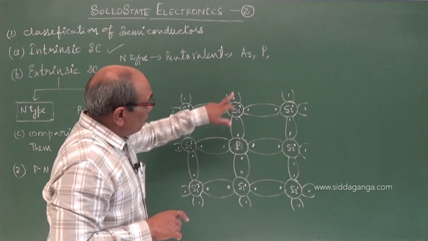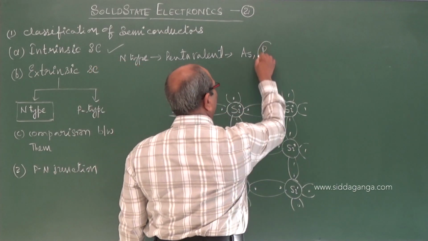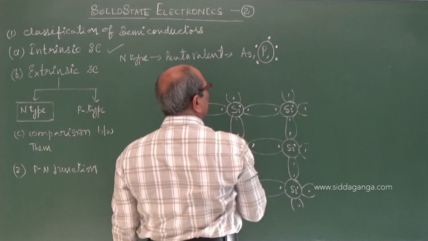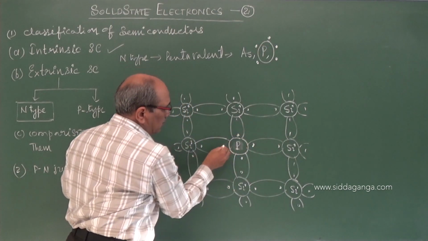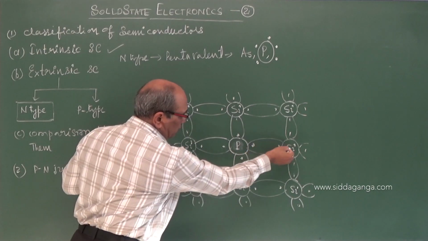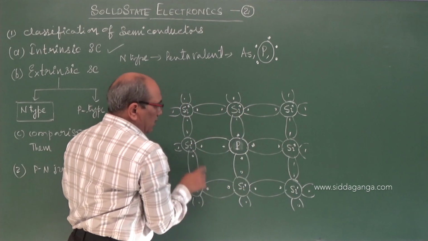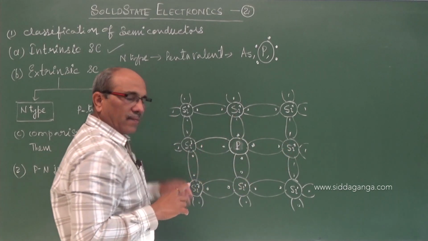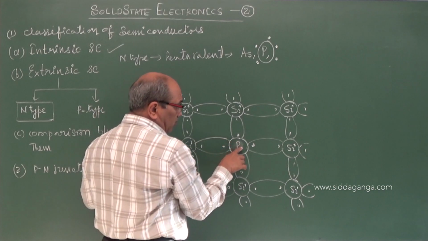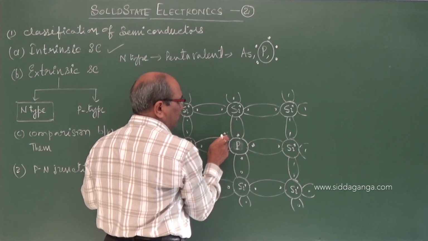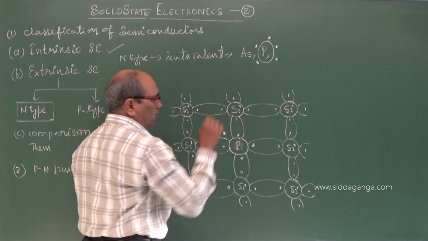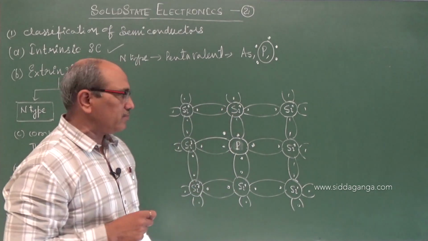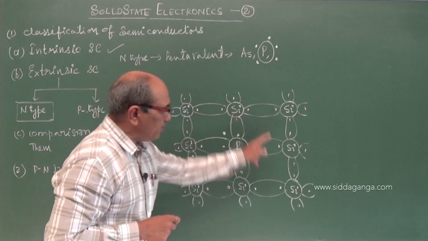Out of the 5 valence electrons of phosphorus, 1, 2, 3, 4, 5, 4 share the electrons with these neighboring silicon atoms, and the silicon atoms get saturated and get stability. But here the 5th electron of the phosphorus remains out. This 5th electron is not finding a bonding, an atomic bonding, in the crystal. 4 will be shared with the neighbors.